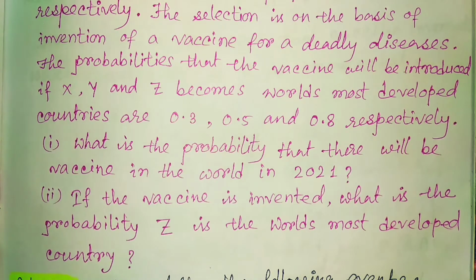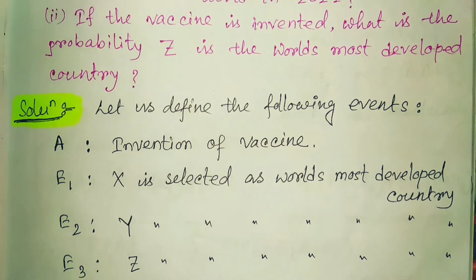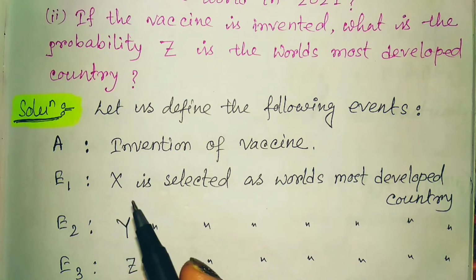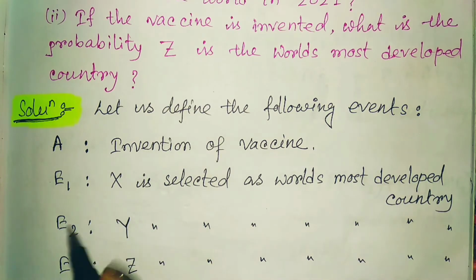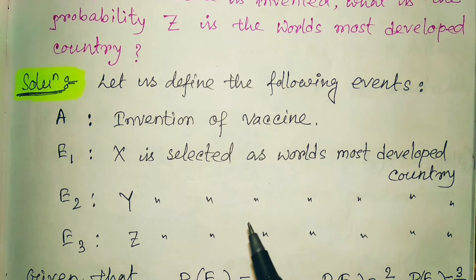Now, what are the events given here, or what are the events we should create here? That is the first thing. First we consider the event A. That event is that the vaccine is invented, or the invention of vaccine. Now E1 is the event that X is selected as world's most developed country. E2 is the event Y is selected, and E3 is the event that Z is selected as world's most developed country.